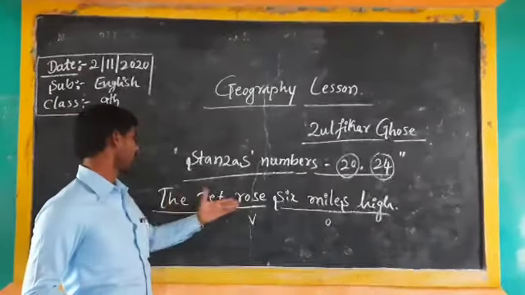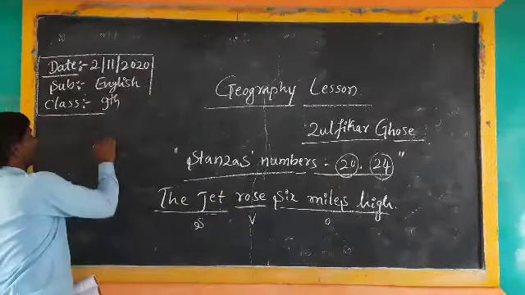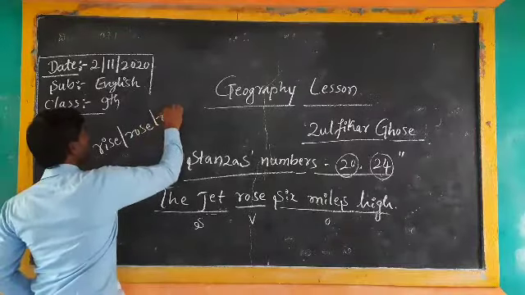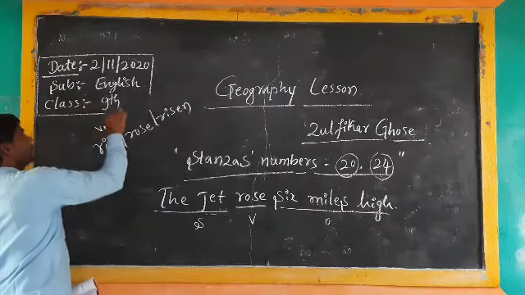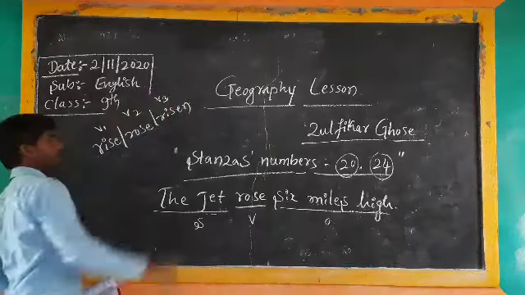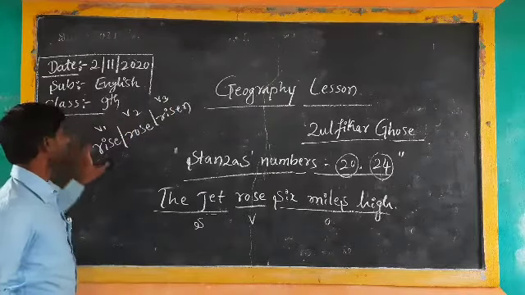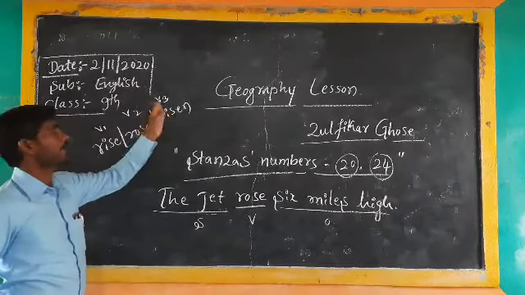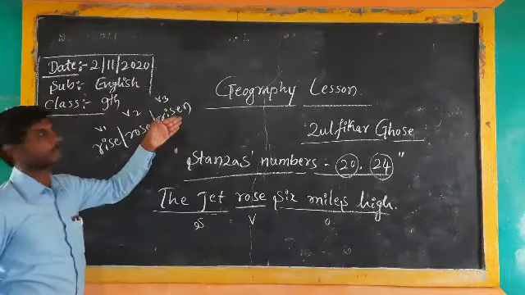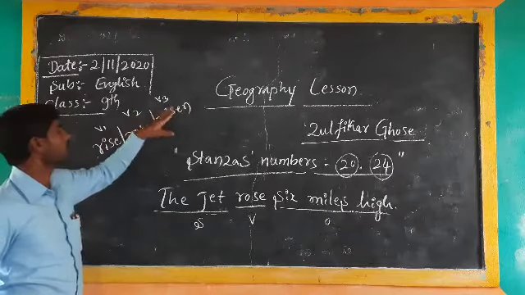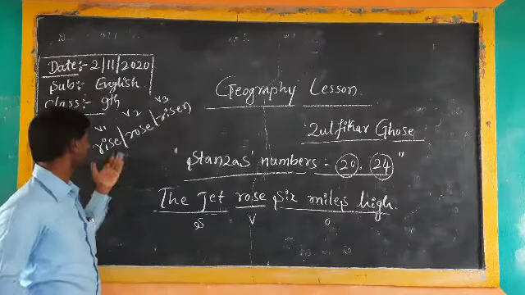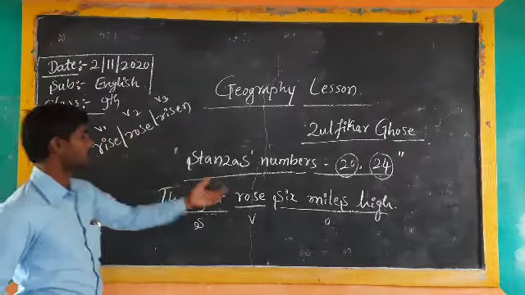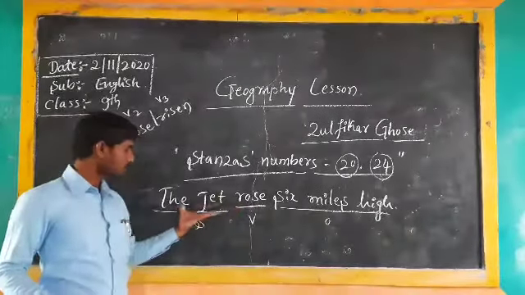Just you have to understand. Here, rose, rise, rose, risen: V1, V2, V3. That means what? Here V1 refers to simple present tense, V2 refers to simple past tense, V3 refers to present perfect, past perfect, future perfect. That means past participle. It is not a future tense. Here they are not given rise, they are given rose. So it is in the simple past tense.